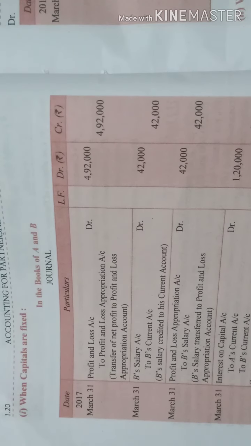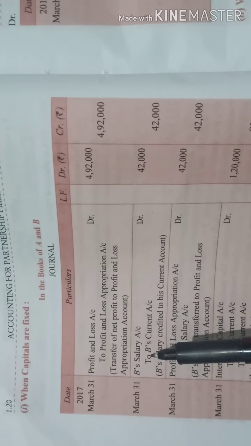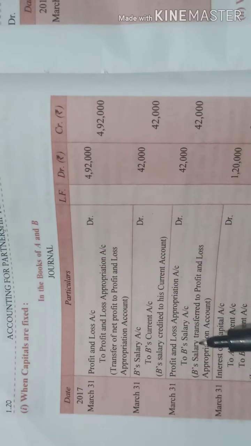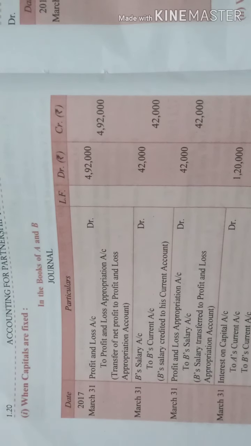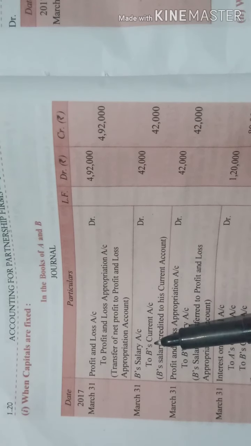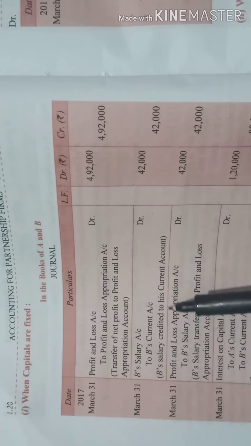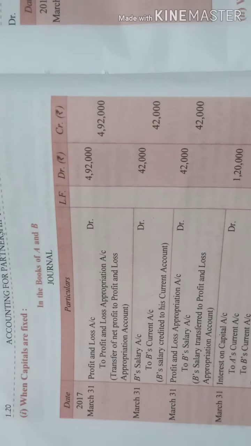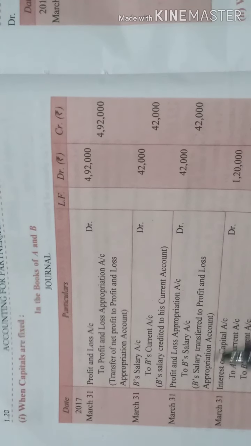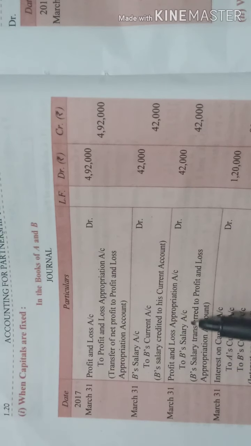Next, what you have done, you have given salary to B. Now here what is the system? Capital is fixed. So you will transfer the amount to current account. Okay, not capital account. So you will write B's salary account to B's current account. Fine. Now B's salary is credited to his current account. So whatever salary you have given, you will credit it to his account. Fine. Then P&L appropriation to B's salary.